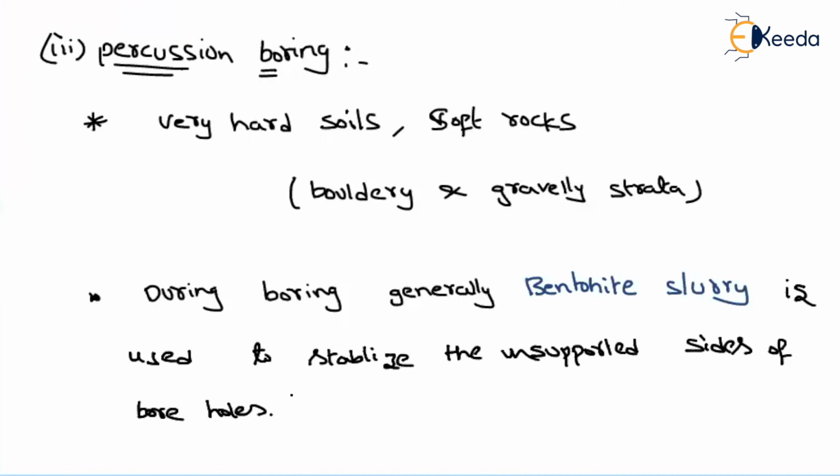Coming to this percussion drilling, it is used for very hard soils or soft rocks. That means which type of soils? Boulder or gravelly strata. And while boring, we will use some bentonite slurry. If there are any unsupported sides, the soil will collapse. So to avoid the collapse, we will use the bentonite slurry to make them supported. Okay, so this is about percussion boring.